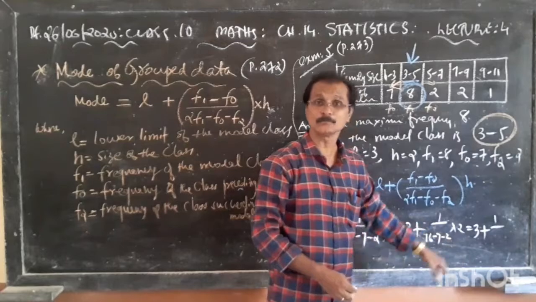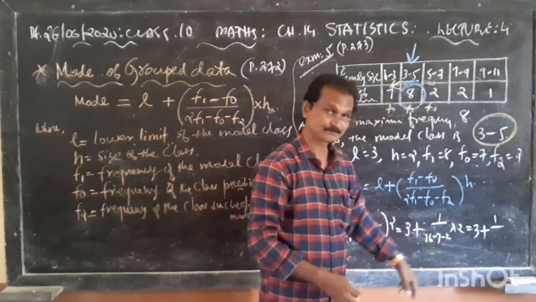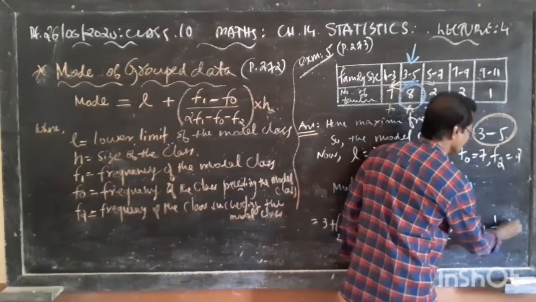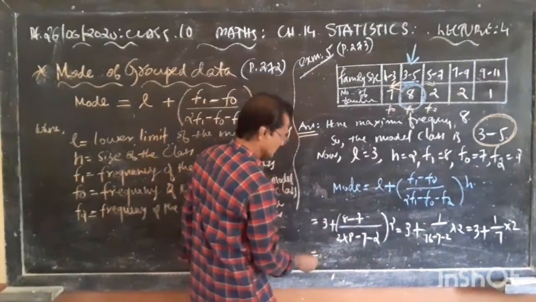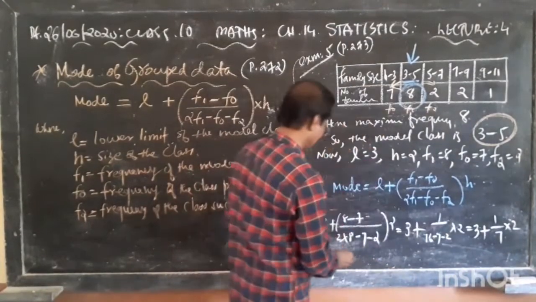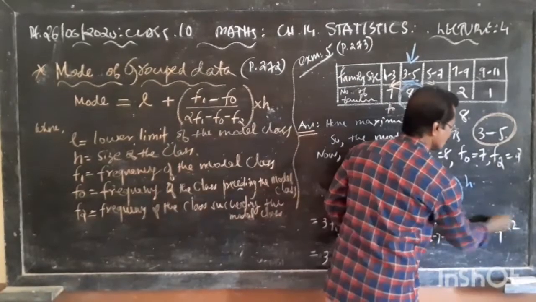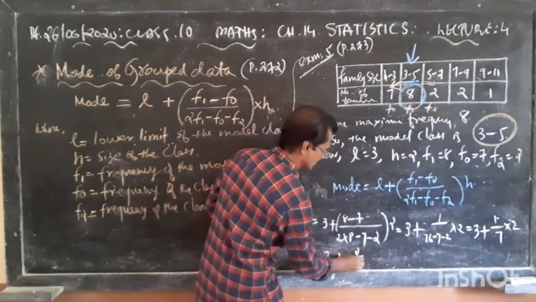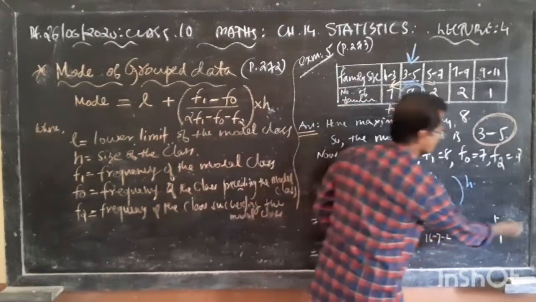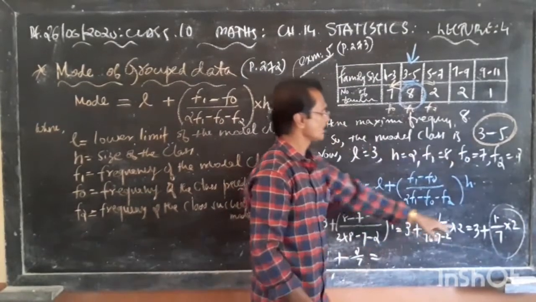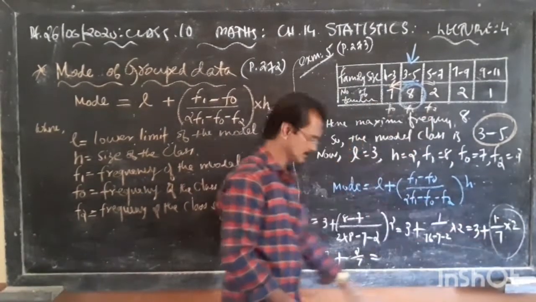Minus 7 minus 2 is minus 9. 16 minus 9 is 7, into 2. Equal to 3 plus, then 3 should be there. Now 2 ones are 2 upon 7, that is 2 upon 7.